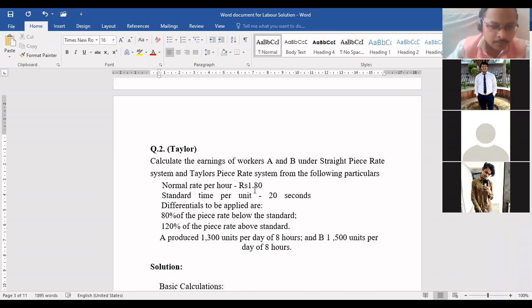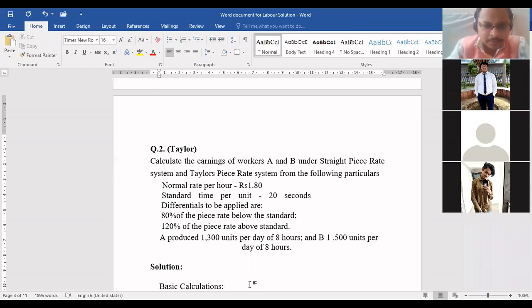Now, can you tell me how you'll calculate the piece rate? First of all, they have given the standard time for making 1 unit as 20 seconds, and we need the data of production for 8 hours. So can you tell me in 1 minute how many units we can make, beta?